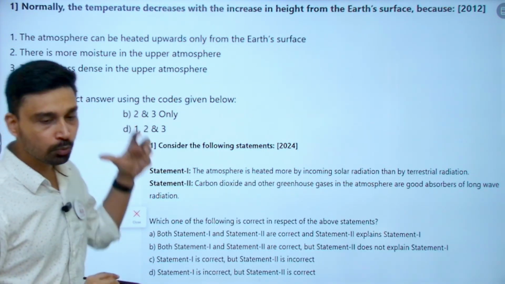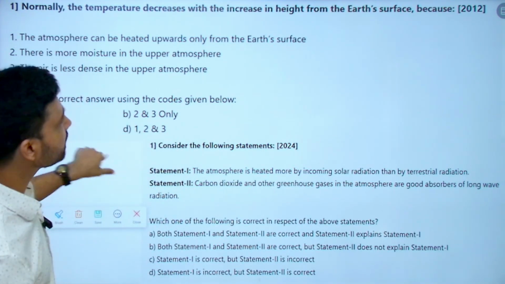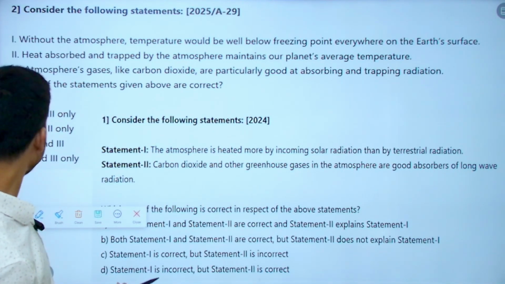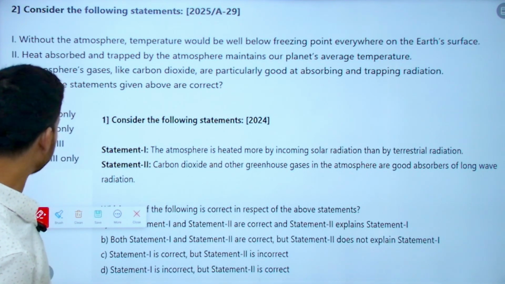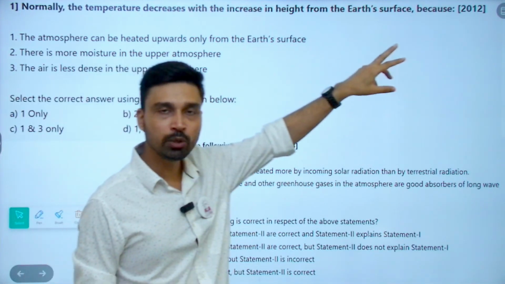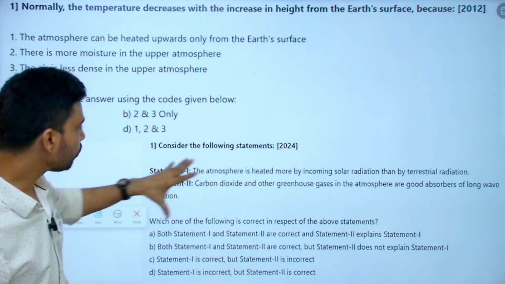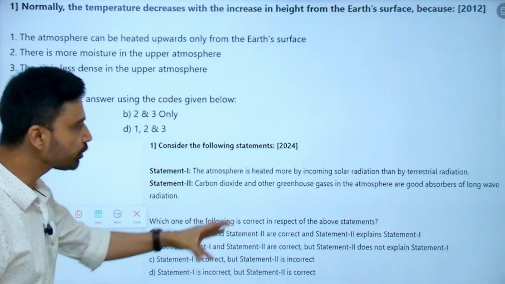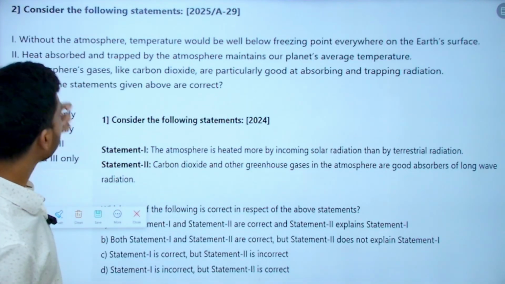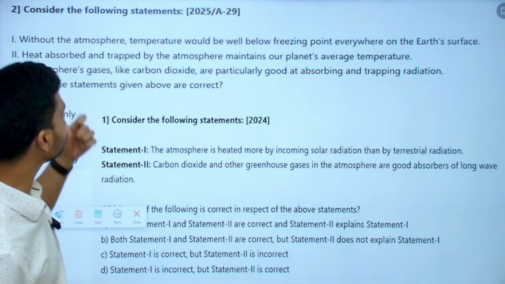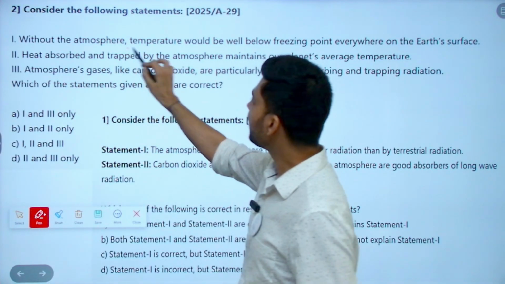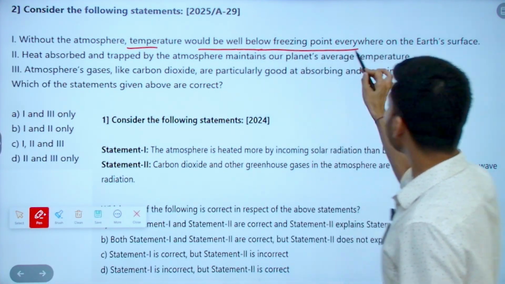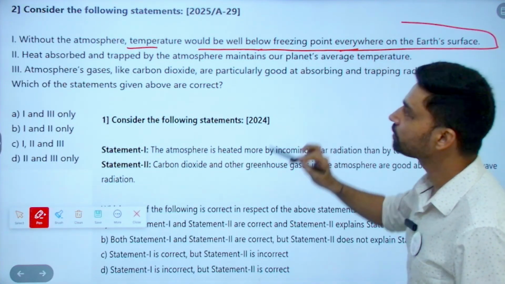Now this is not the only instance where the same concept is being repeated. We can take a look at 2025 again. Still we have this gap here, 2012 and 24. In 2024 they're asking a question related to incoming solar radiation, terrestrial radiation, greenhouse gases. And next year itself, 2025, last year, what is the question? Without the atmosphere, temperature would be well below freezing point everywhere on the Earth's surface.